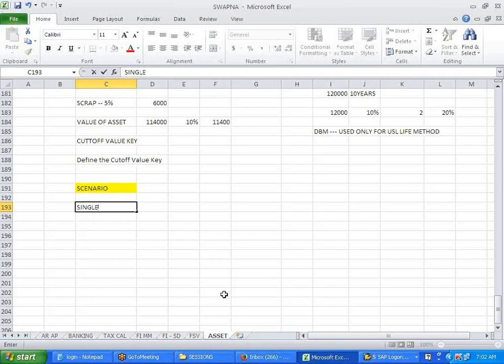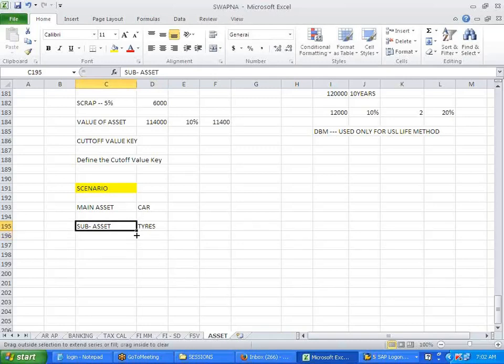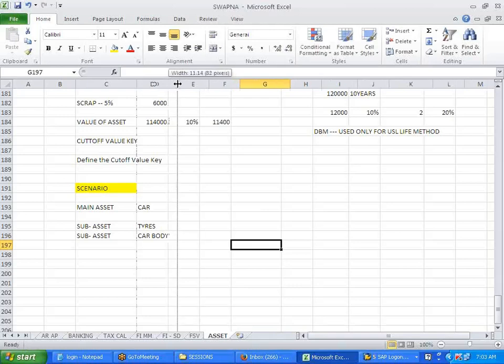Okay. Now we were putting one asset, right? Depreciation. But in a single asset, if you have to give a different percentage, how do you give? So for example, let's say my main asset is a car, right? So the sub asset will become my tires, or the sub asset will become my car body, right? Like this. So this is called a sub asset.